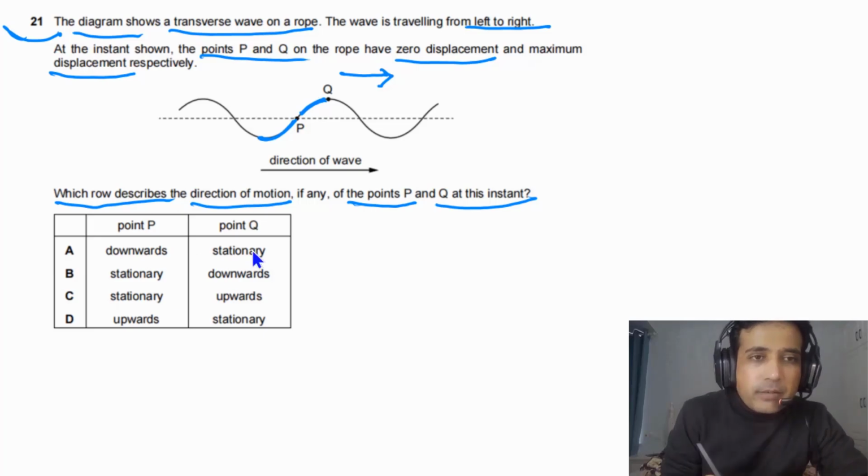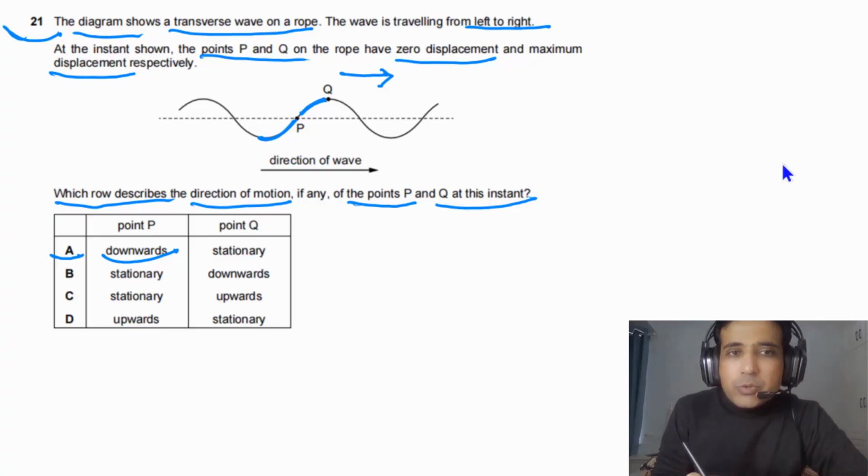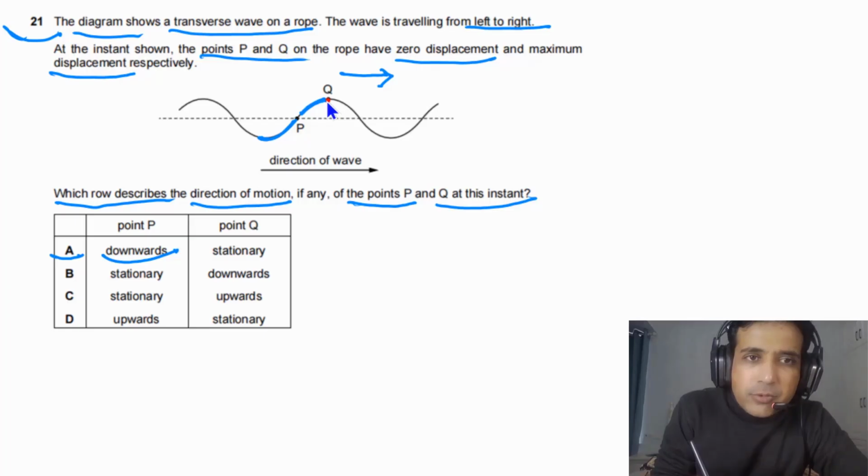Now for the answer, if you look at option A, particle P is moving down, meaning the particle at point P is moving downward. So this one is true. Also we need to understand that for the particle at the top, the speed is equal to 0, and the speed of a particle at equilibrium is maximum.